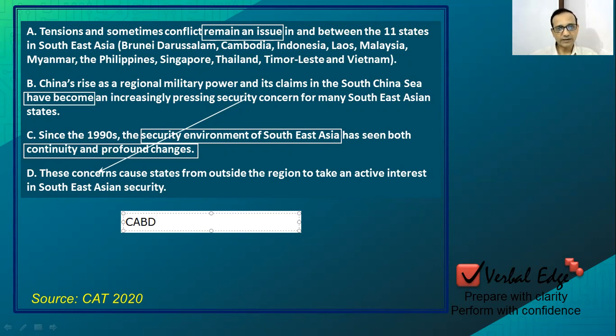So I hope the explanation was clear. And for this video, that's it from my side. Please stay tuned for more such discussions on CAT 2020 and CAT 2019 Parajumble question discussions. And I'm sure you are solving on your own and you are watching these discussions. You will definitely get a way out, and you can increase your accuracy, and your confidence will also rise, which is of prime importance.